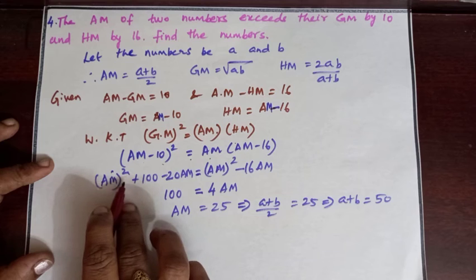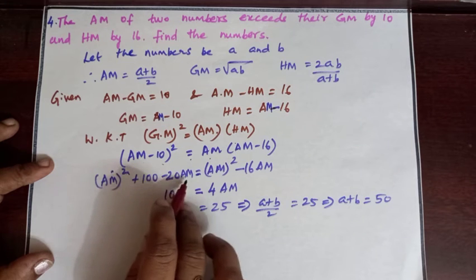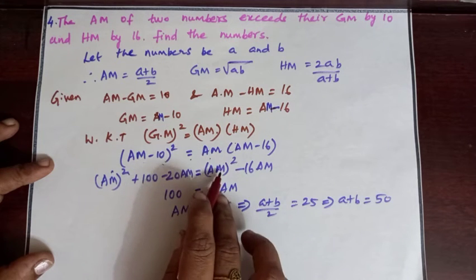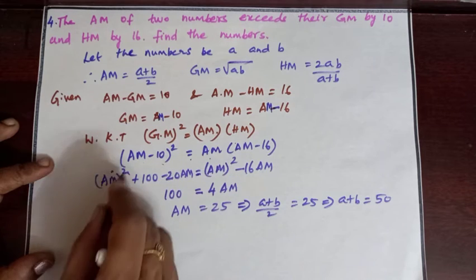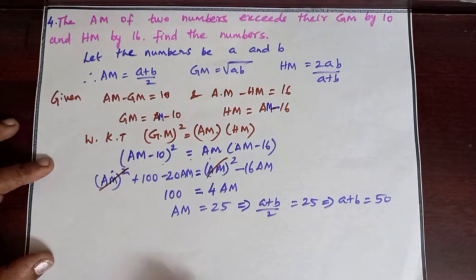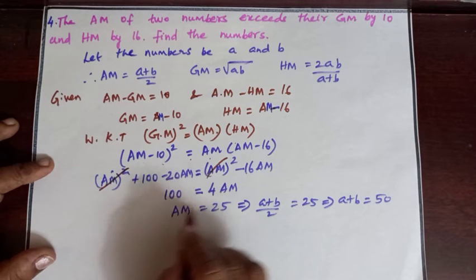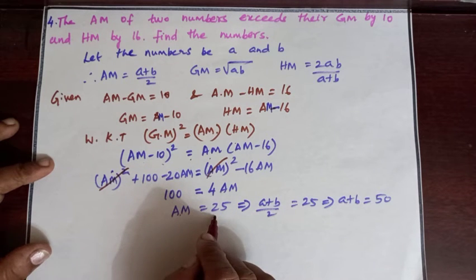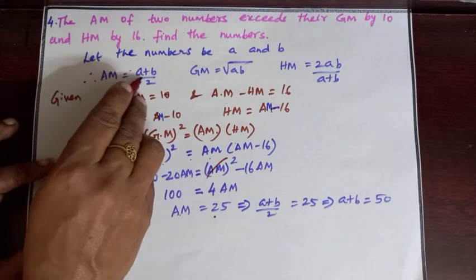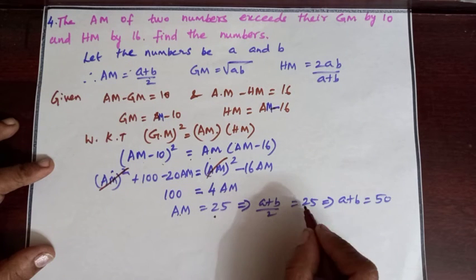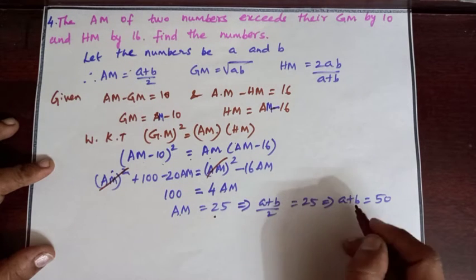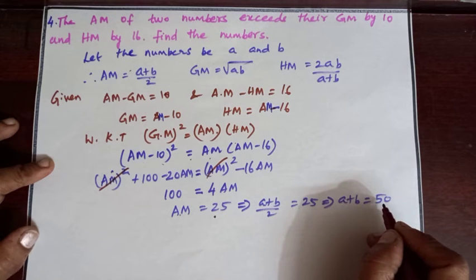We get AM square plus 100 minus 20 AM equal to AM into AM, which is AM square minus 16 AM. AM square and AM square will be cancelled. 100 minus 16 AM plus 20 AM is 4 AM. Then AM equal to 100 divided by 4, which is 25. AM is nothing but (A plus B) by 2. (A plus B) by 2 equal to 25. Then A plus B equal to 50.